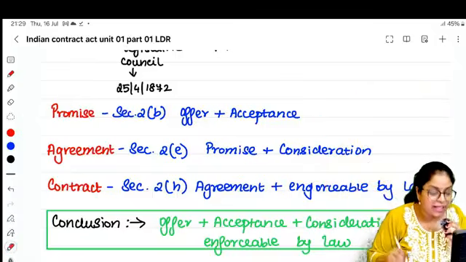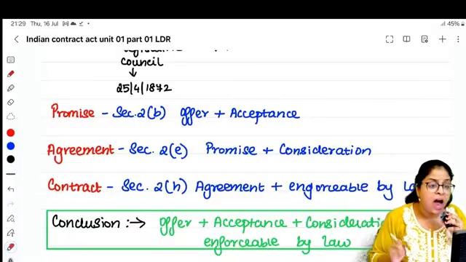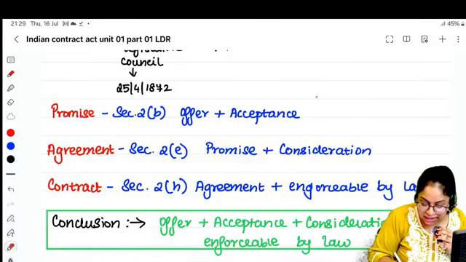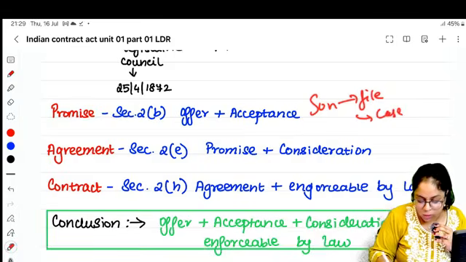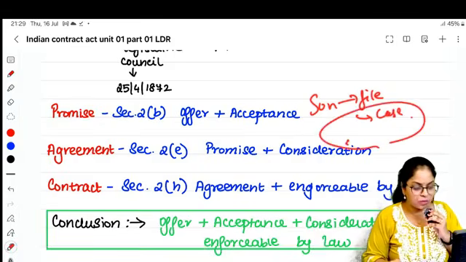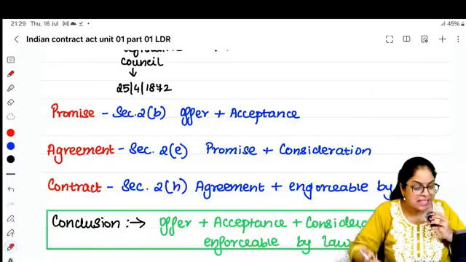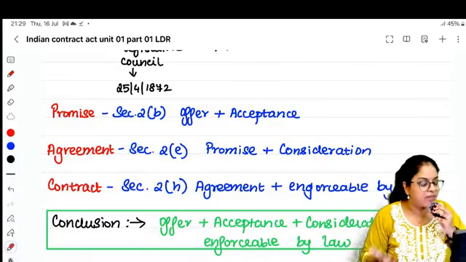பட் நாளைக்கு இந்த பையன் சிஏ ஃபவுண்டேஷன்ல பாஸ் ஆயிட்டான். ஆனா அவங்க அப்பா இல்ல இப்போ என்கிட்ட காசு இல்ல கொடுக்க முடியாது அப்படின்னு சொல்றாங்க அப்படின்னா, can that son go and file a case against the father? No. Why no? Here the consideration is also there. There's offer plus acceptance plus consideration also. Why can he not go?